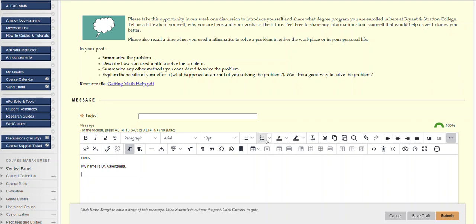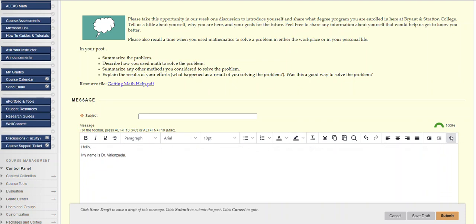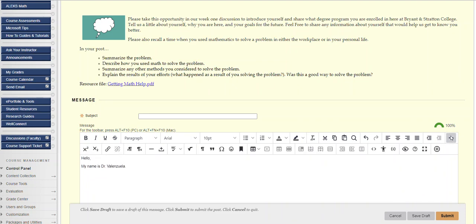One thing to note is that you can use all these different features here. What I like to have is all my students use Arial 10 point. Don't use big font, just Arial 10 point is fine. Black font. We do have the different features here that you can use. Now, if you click on this little button, that bottom menu goes away.